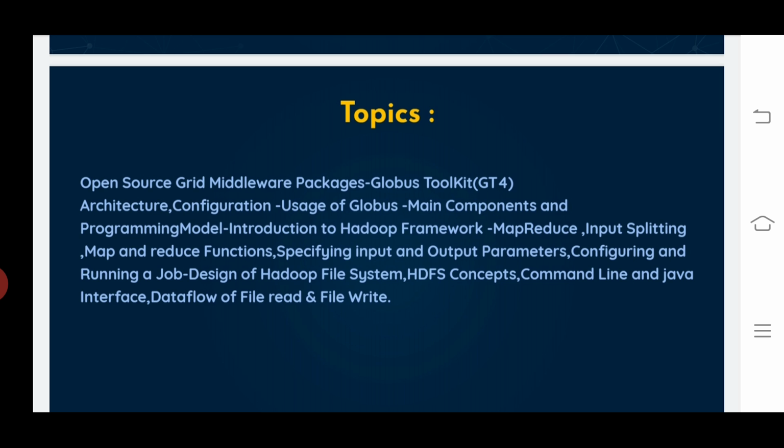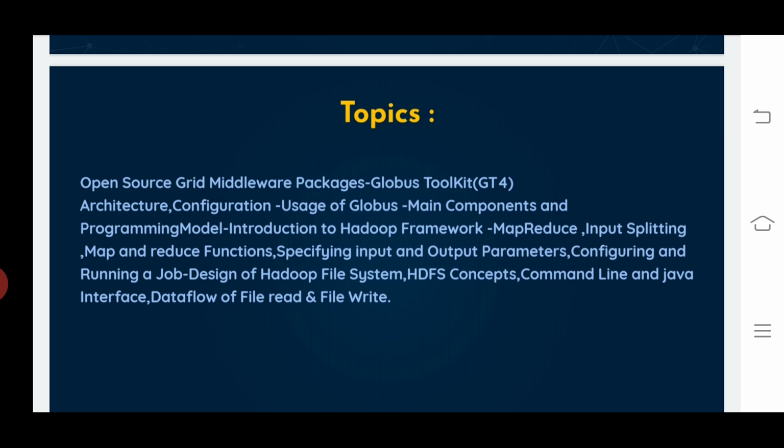Later we can discuss the introduction to the Hadoop framework and then MapReduce, input splitting, and map and reduce functions, and specifying input and output parameters.